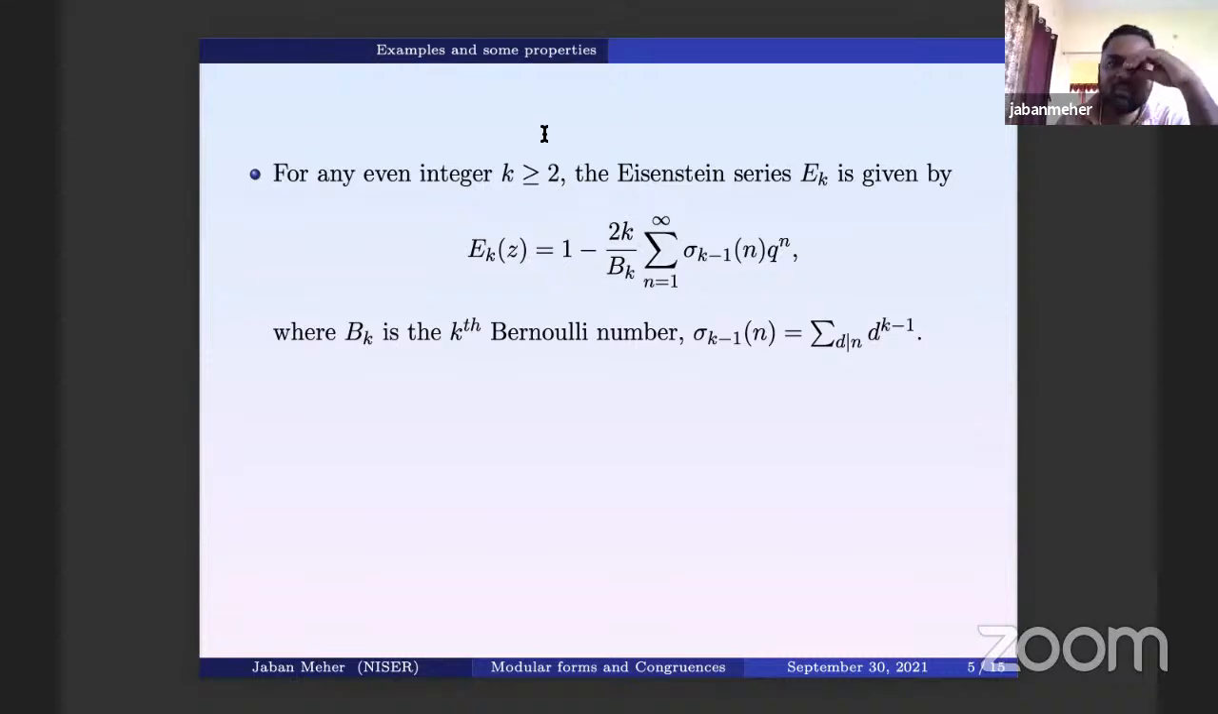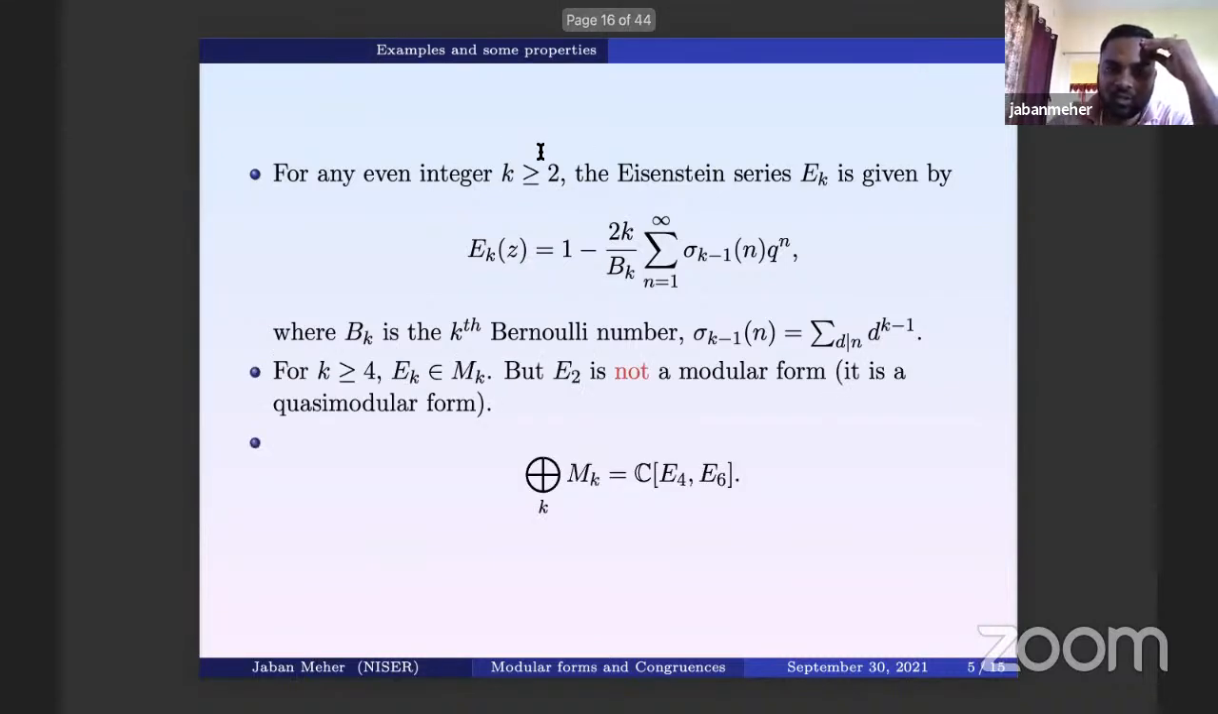Note that I have said this for any even integer. What I want to say is that E_k is in M_k if k is bigger than or equal to 4, and E_2 is not a modular form. E_2 is a quasi-modular form, and we will not discuss quasi-modular forms in this talk, but E_2 has a very important role.